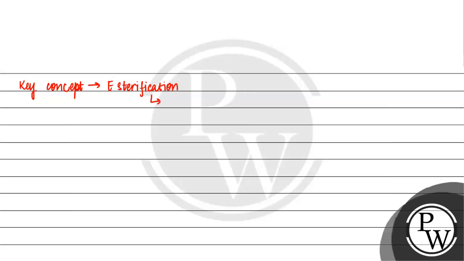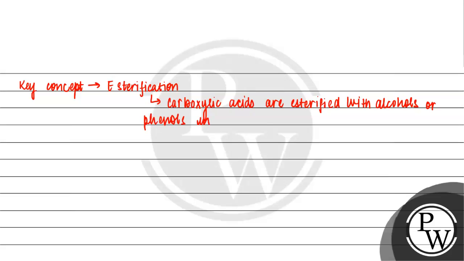If we talk about esterification, carboxylic acids are esterified with alcohols or phenols in the presence of a mineral acid such as concentrated H2SO4 or HCl gas.